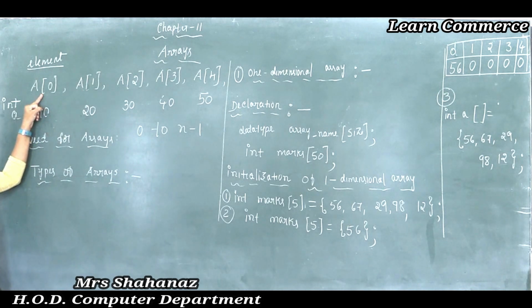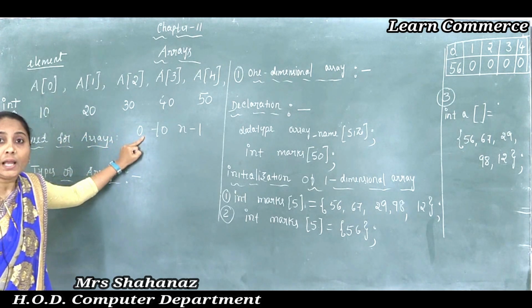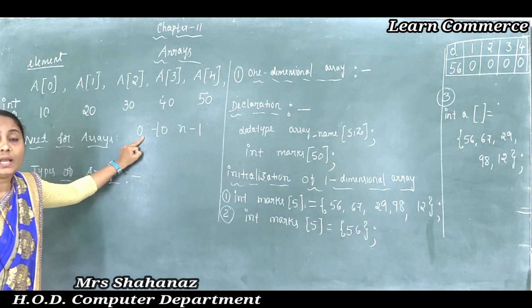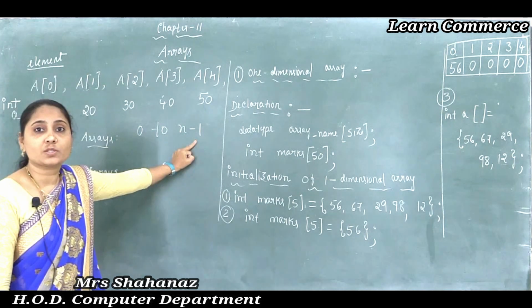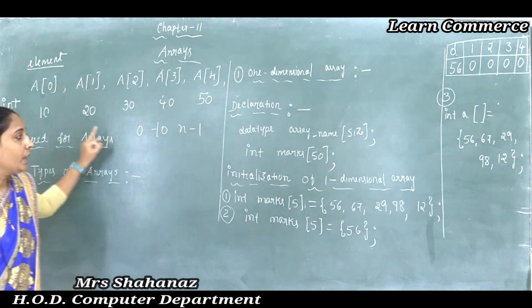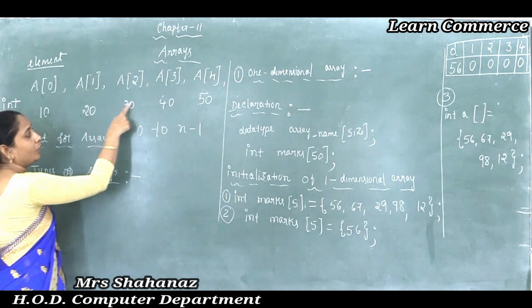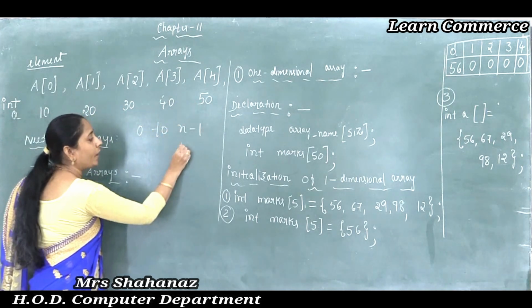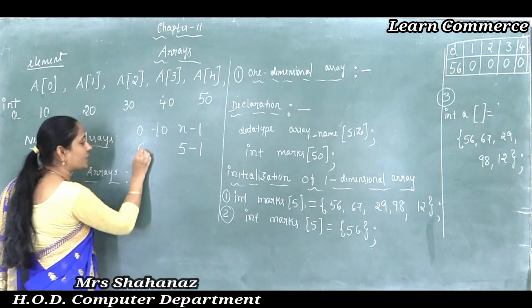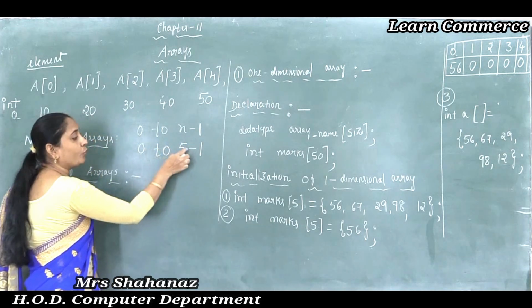Okay, here the memory location number is 0 only in this case. So we can say the elements are numbered 0 to n minus 1. Here, how many elements are there? 1, 2, 3, 4, 5. Correct? 5 minus 1, starting from 0, so 0 to 5 minus 1.